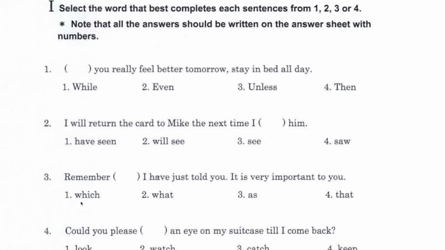Among the 4 choices that we've got, the only choice that makes sense is number 2, what, which can stand for the direct object. This what can be replaced with the phrase the thing. So you can say, remember the thing I have just told you. And you can put the thing back here. I have just told you the thing.